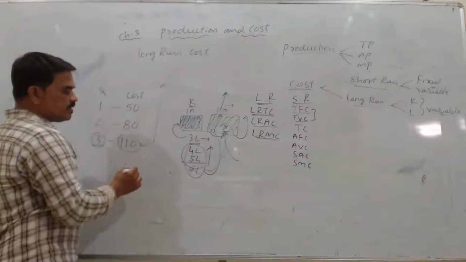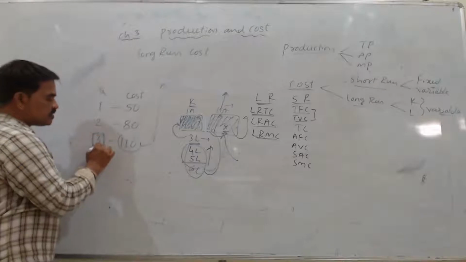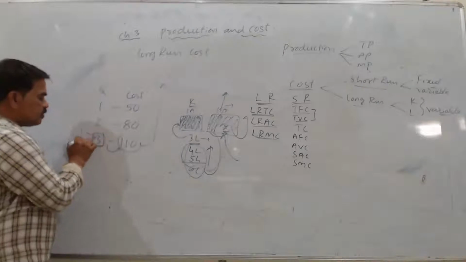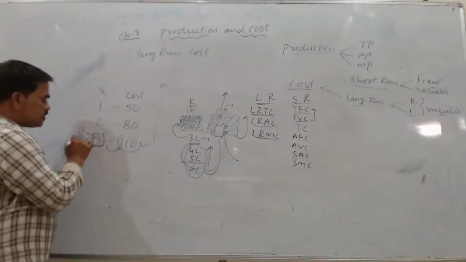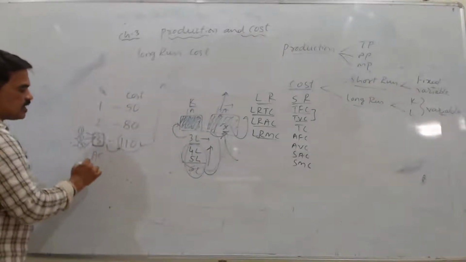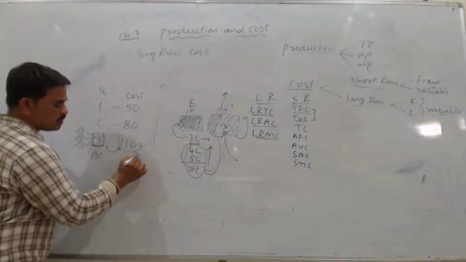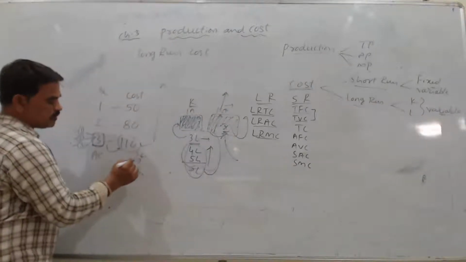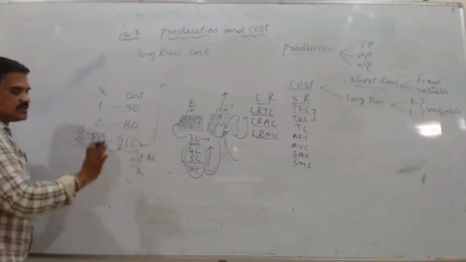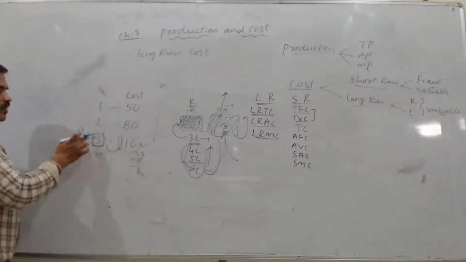My total cost is 110, but per unit how much? For a total of 3 units of products I'm spending 110 rupees. In that we have 3 outputs, 1, 2, 3. So per unit of output how much I am spending, that will give me average cost. And 110 divided by 3 is 36.66, something like that. So you can say approximately 37 rupees I am spending on each output.